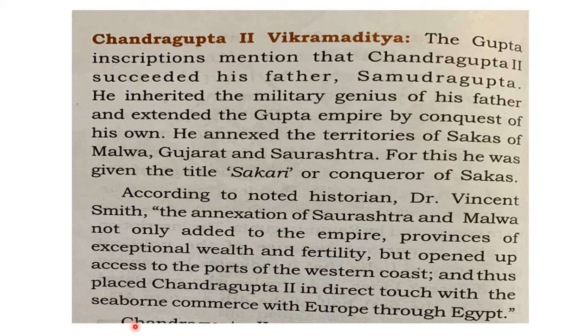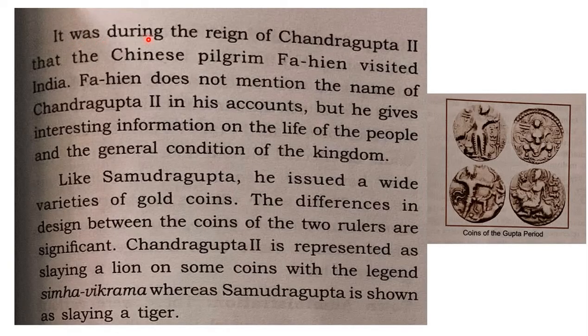So they used to carry on trade by sea, and it is because of the conquest of the two Shaka kingdoms, Malwa and Saurashtra, present towards the western coast, especially the Arabian Sea, that the ports in these areas gave the Guptas accessibility to foreign trade contacts with Europeans through Egypt.